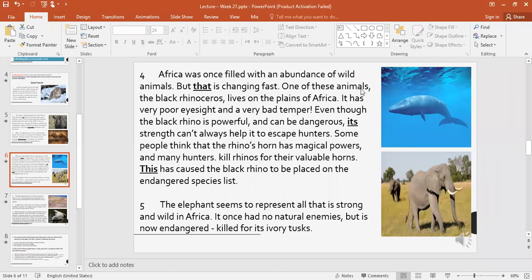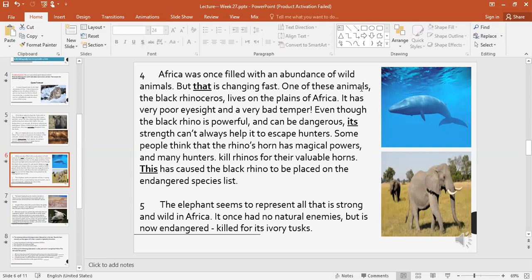The elephant seems to represent all that is strong and wild in Africa. Why are we saying this? Because the animal is huge in size. So people are afraid of it, because some people think that it is harmful while it is not. An elephant is a peaceful animal. It once had no natural enemies. The elephant has no enemies, nobody, but is now endangered.